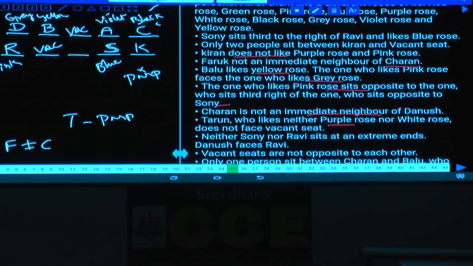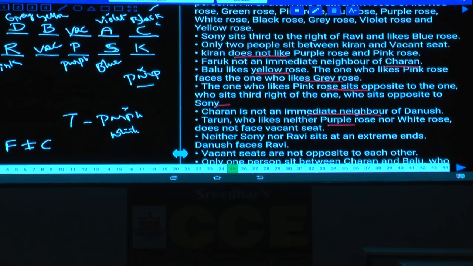Purple cannot be here, and white cannot be here. Purple and white cannot be in these 2 places, hence where should this purple be? Who are the persons in the second row? T, R and P, S, K. P must be at this point. As P is here, this P must like purple, isn't it? Purple cannot be here, purple cannot be here.